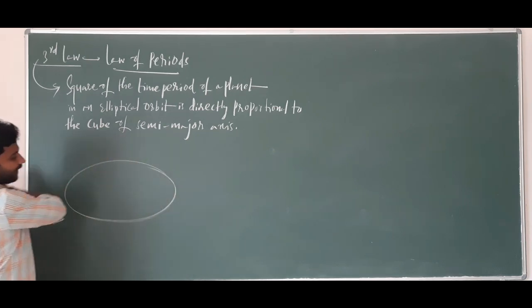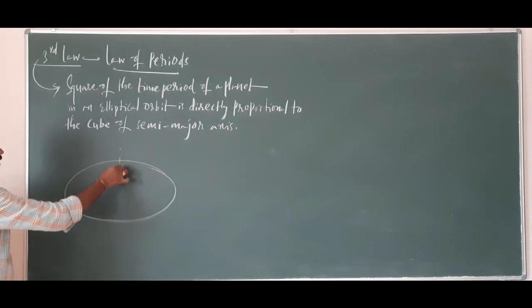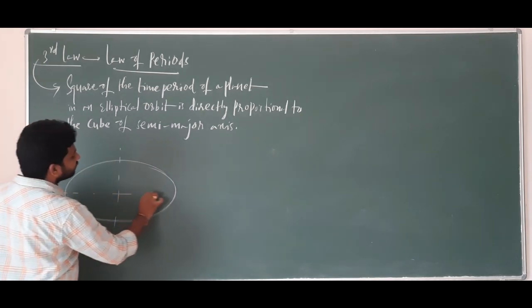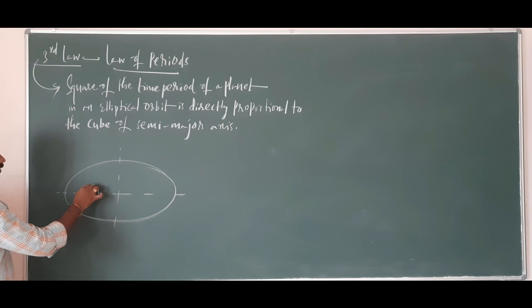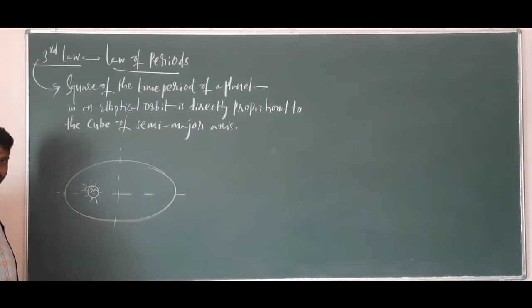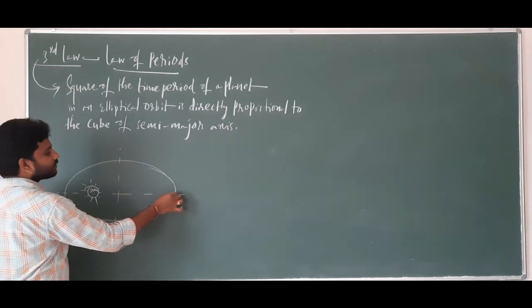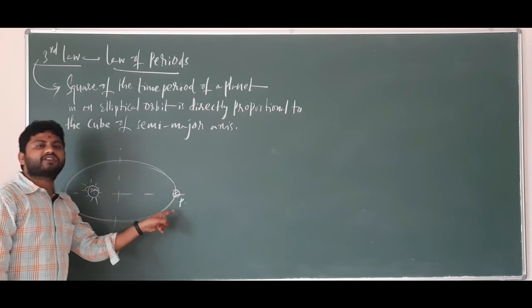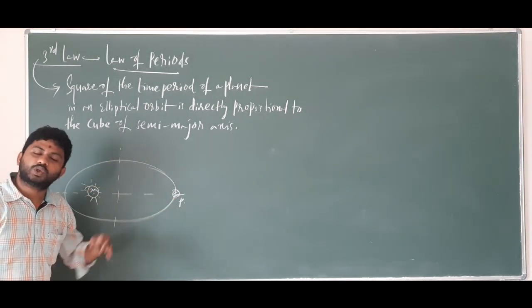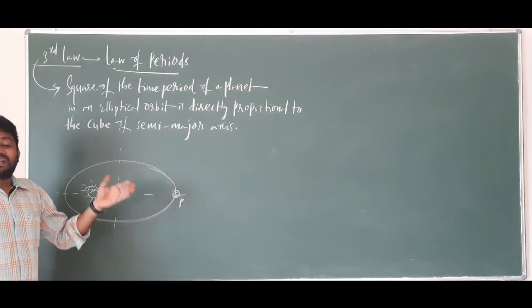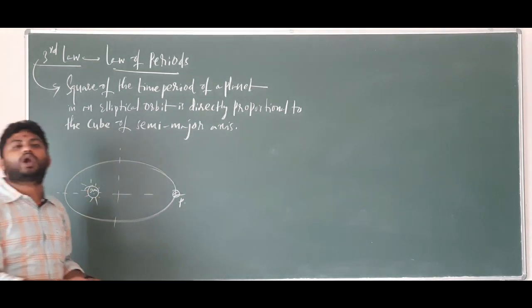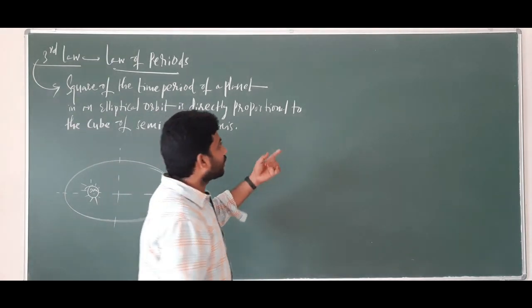So your favorite diagram is here. You can see the semi-minor or minor axis, and here the major axis. This is the position of the sun, at one of the foci. And imagine I have a planet here, which will be revolving in this elliptical orbit. You all know that the time taken by the planet to complete one revolution is called time period. So I am writing here.